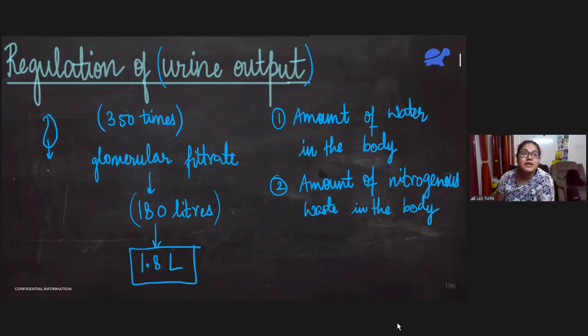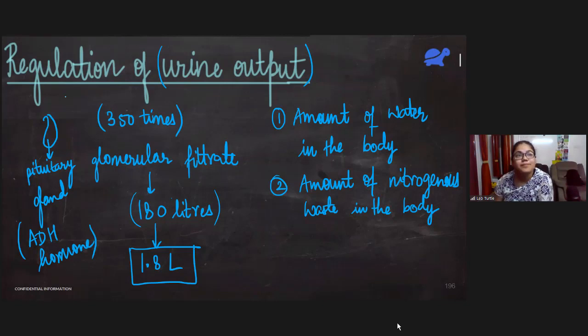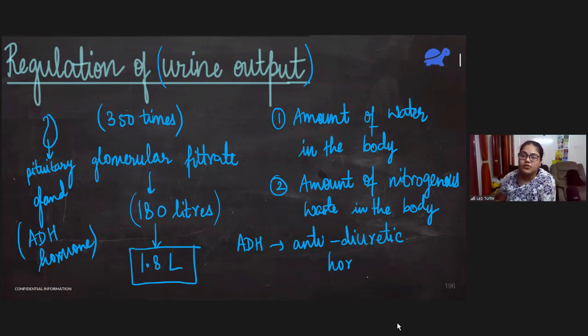So this pituitary gland, it produces a hormone. This hormone is known as ADH hormone. This ADH hormone actually controls the amount of urine that is to be produced by the body. Let me write the full form of ADH. ADH is anti-diuretic hormone. This hormone regulates the amount of urine produced by our body, and this hormone is made by the pituitary gland of the body.